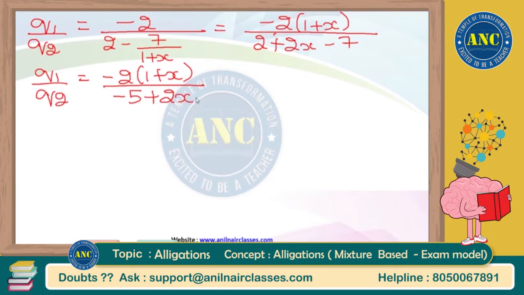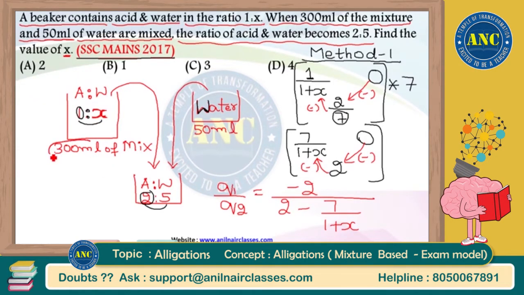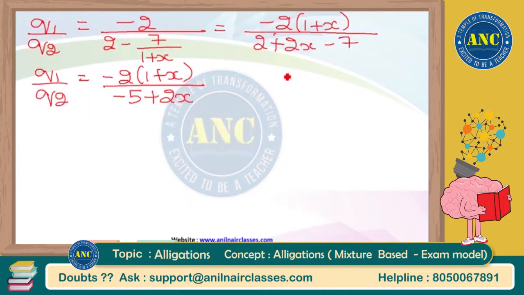But can I also say that 300 ml of mixture from vessel 1 is taken, 50 ml of water from vessel 2 is taken, and they are mixed? That means I can also say that q1 by q2, the first quantity taken to form the third mixture, is 300 ml. The second quantity taken to form the third mixture is 50 ml. So q1 by q2 is also equal to 300 by 50, which is nothing but 6 divided by 1.